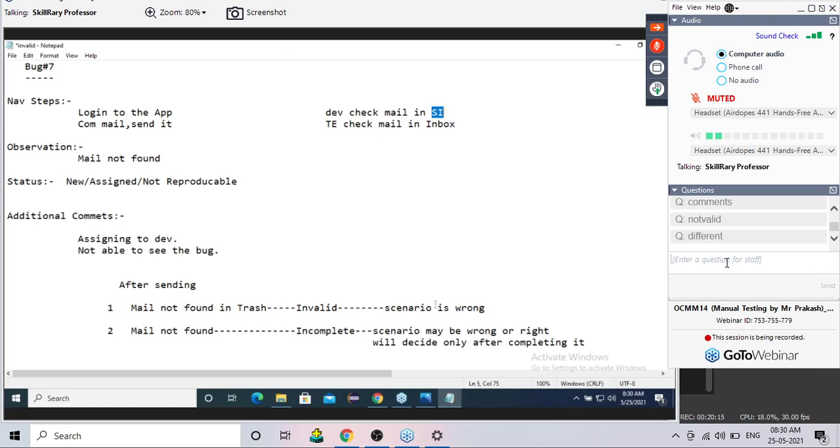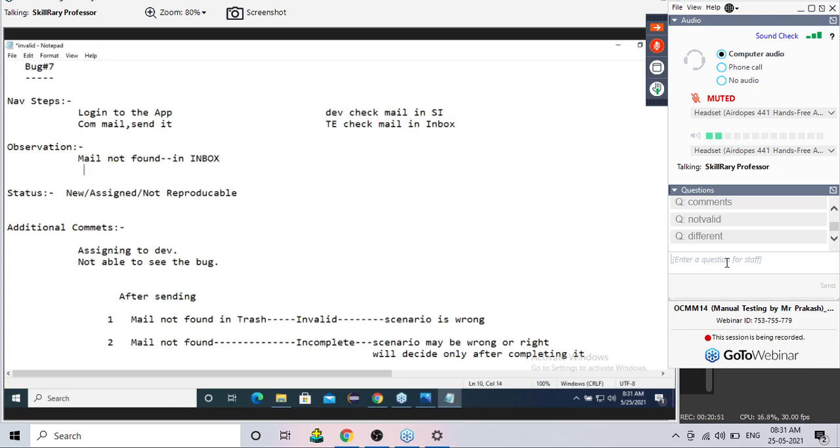So whenever the developer says that your bug is not reproducible, it means he is also trying somewhere, but wherever the tester is trying is different, and wherever the developer is trying is different. So once he says this, the test engineer has to go through the bug report once again. Okay, log into the application, compose a mail and send it, and mail not found. Oh, it's my mistake. Now he will add mail not found in inbox. Now the confusion is solved. Okay, mail is not found in the inbox. I have added this line, remember.